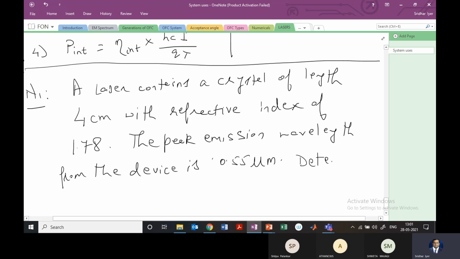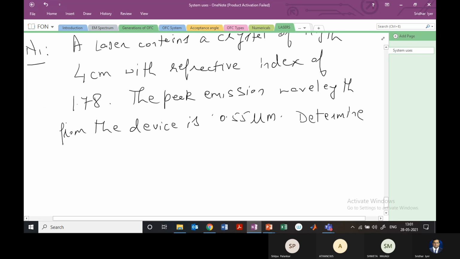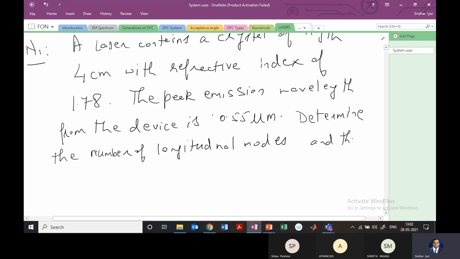The question is, determine the number of longitudinal modes and their frequency separation.